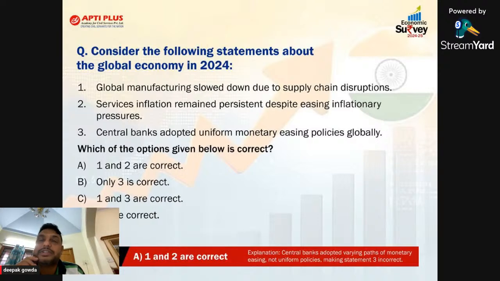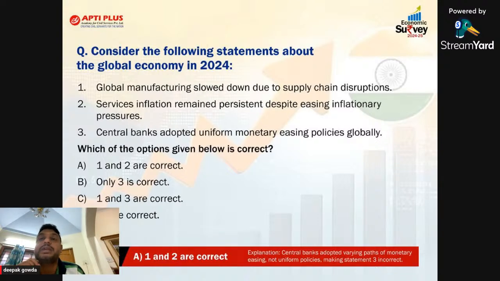Yes, correct. Services inflation remained persistent despite easing inflationary pressure. See, in the world, with respect to services, inflation remained persistent, even though many countries have gone for relaxing, which means what? They are following expansionary monetary policy, easy monetary policy, whatever you call it. We know that easy, expansionary, dovish are all the same. Even most countries, to increase economic activities, are following dovish, easy monetary policy, but still economic activities are not picking up.